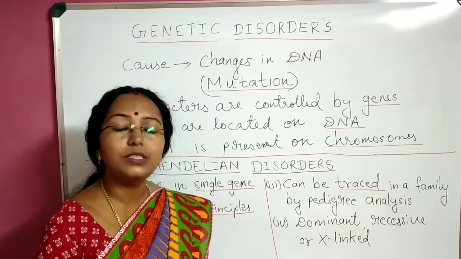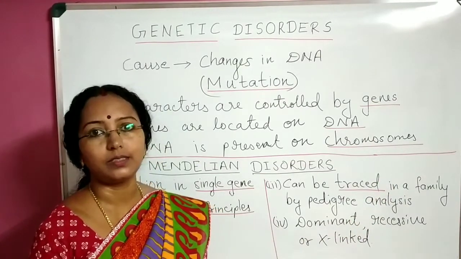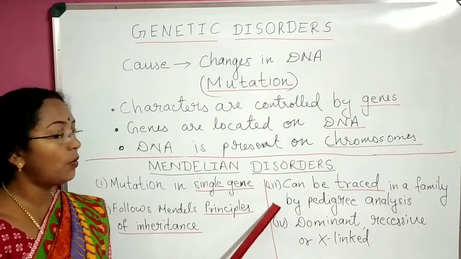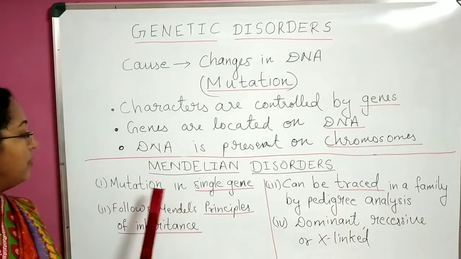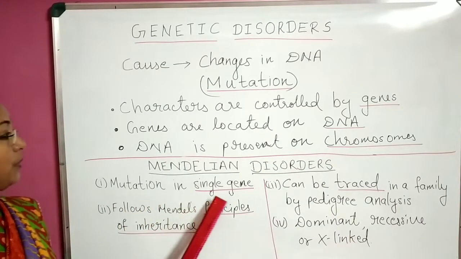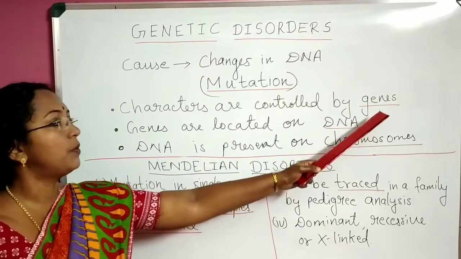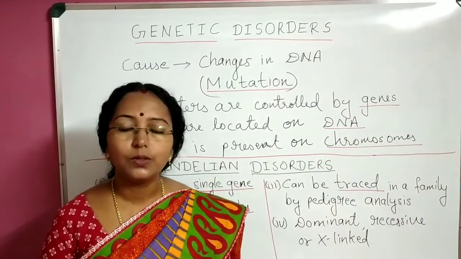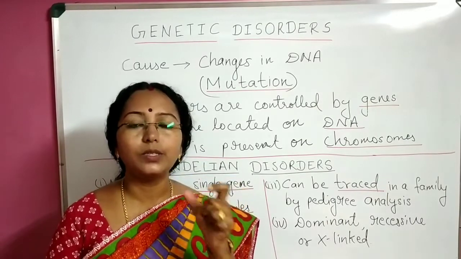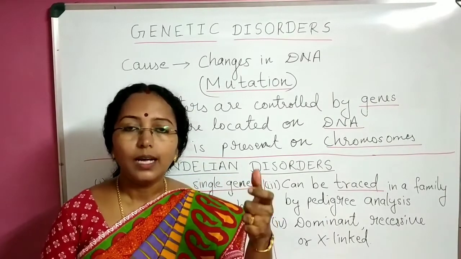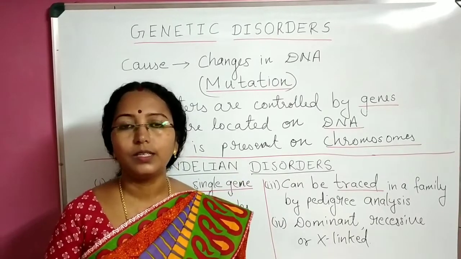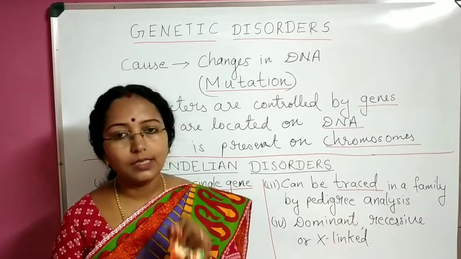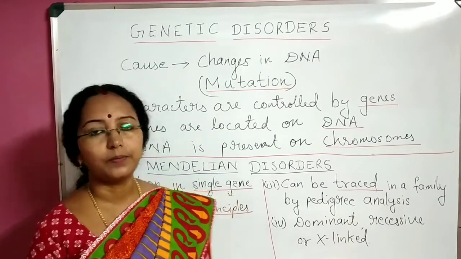Let us understand the features of Mendelian disorders first. See, there are three important features of Mendelian disorders. First thing, it is caused due to mutation in a single gene. As I've told you, first point here, gene. Single gene mutations always lead to a kind of genetic disorder, and that is categorized under Mendelian disorder. So the first feature of Mendelian disorder is, it is due to mutation of a single gene.